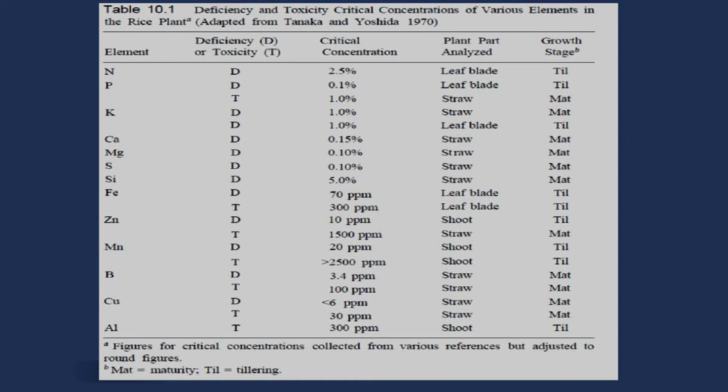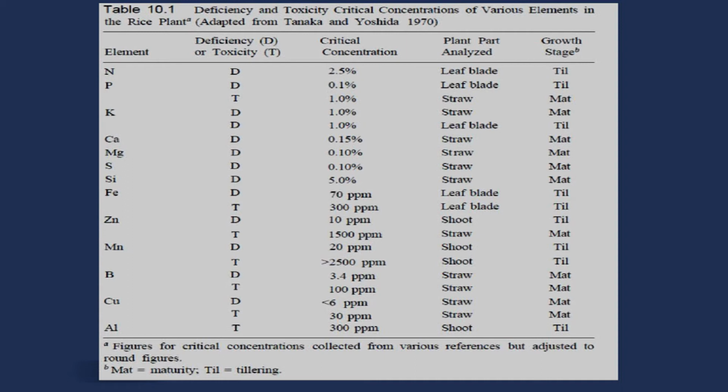Then come to iron. You need to see all, but I am giving you just a few examples from this table. Just see the case of iron. The deficiency of iron in rice will happen at 70 ppm, which is the critical concentration, in the leaf blade, sampled at tillering stage. And toxicity is 300 ppm in the leaf blade at tillering stage.